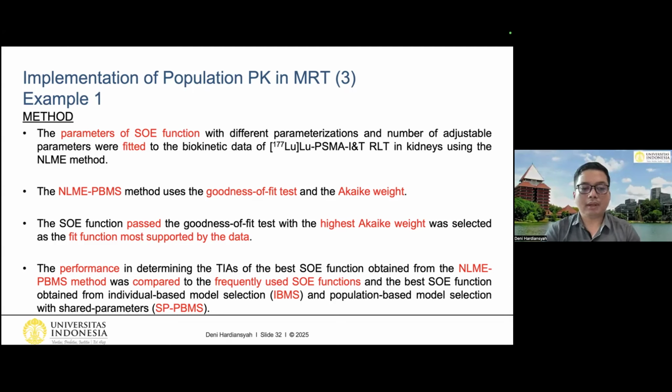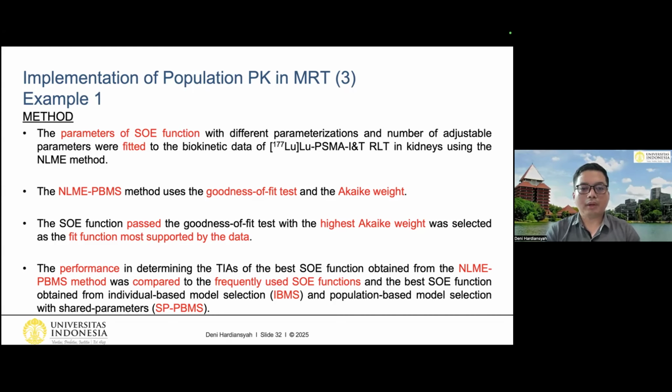And the performance in determining the TIAs of the best SOE function obtained from the NLME method was compared to the frequently used SOE function and the best SOE function obtained from individual-based model selection and population-based model selection. So it means that there is no consensus yet on how to actually perform the fitting of the pharmacokinetic data, right? So one sometimes uses mono-exponential and the other maybe uses bi-exponential. Of course, it depends on the availability of data that they have, but this could lead to inconsistency of the calculated absorbed dose or time integrated activity coefficient.